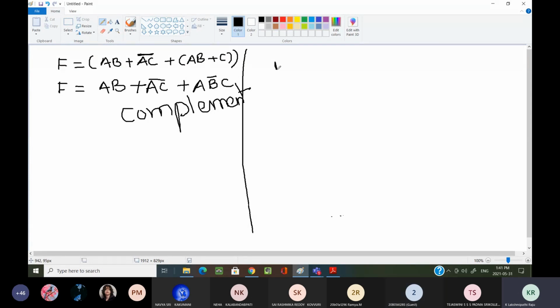Now the first problem is A dash C dash plus ABC plus AC dash.